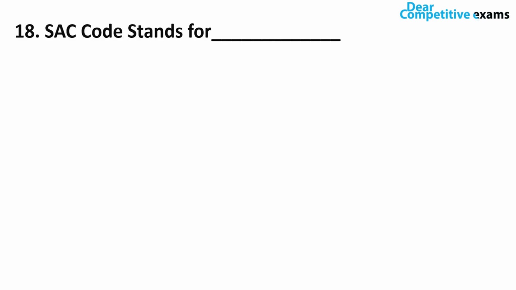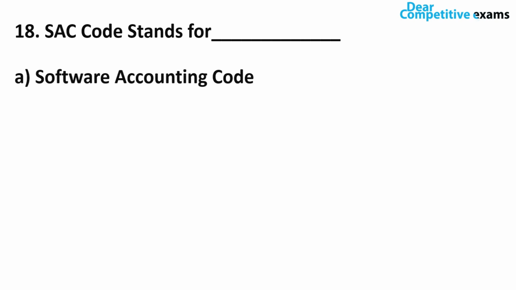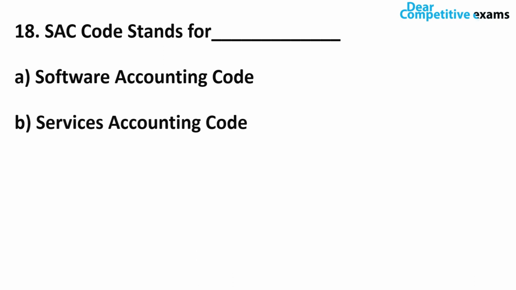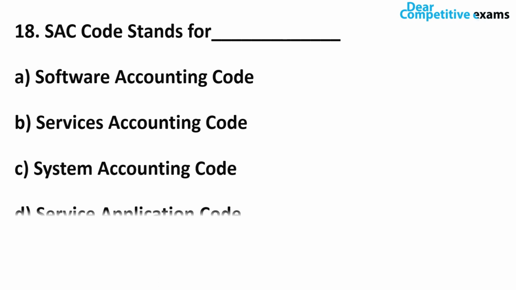SAC code stands for. So what does SAC stand for? Do we call it Software Accounting Code, or Services Accounting Code, or System Accounting Code, or Service Application Code? The correct answer, we call it Services Accounting Code. Friends, SAC stands for Services Accounting Code, and it is used to classify services but not goods, right? Okay, let's move on to question number 19.